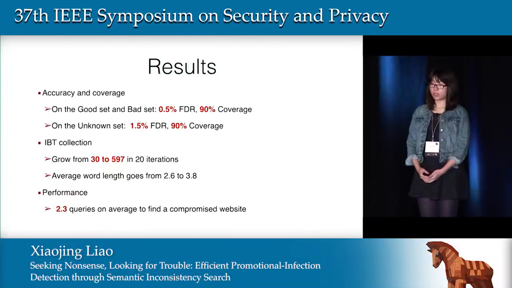So the evaluation results on the labeled and unknown datasets show high accuracy and coverage. Specifically, we got a 0.5% false detection rate and 90% coverage on the labeled set, and a 1.5% false detection rate and 90% coverage on the unknown set. For the irrelevant pattern set expansion, we expand 30 patterns to around 600 patterns in only 20 iterations. Also, SIS is efficient, finding a compromised website in only 2.3 search engine queries.